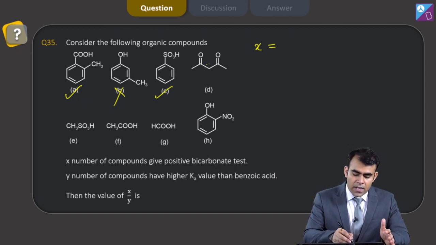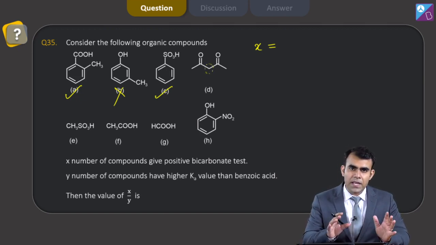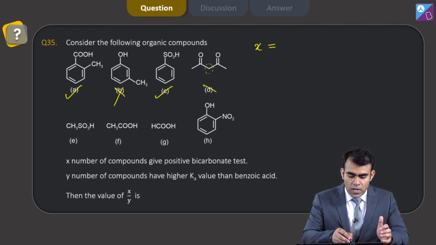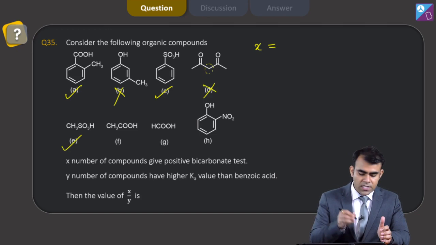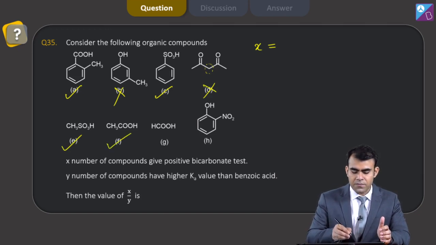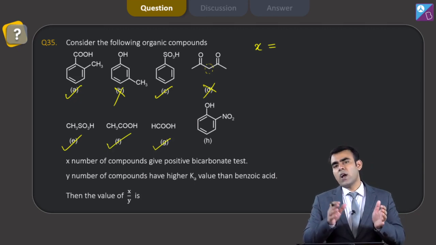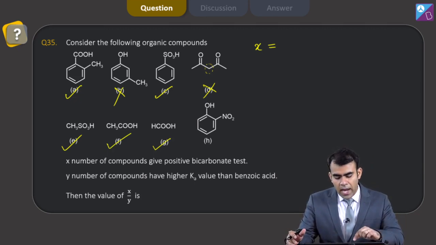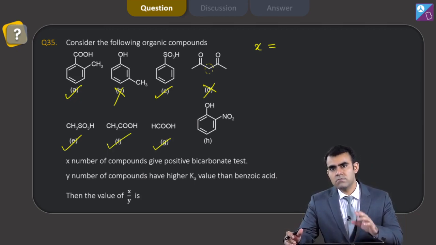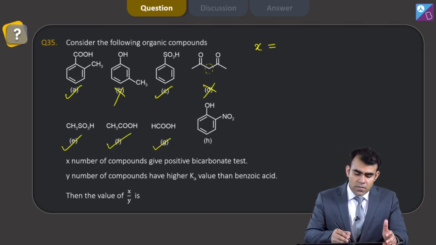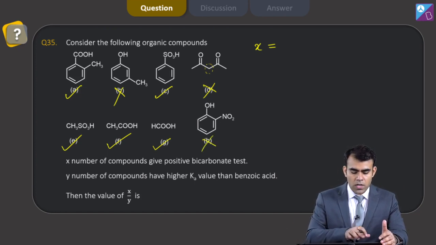These are acidic hydrogens, but their pKa value is higher than that of carbonic acid. So they will not give bicarbonate test. Sulfonic, yes, it will give. Carboxylic, give. Phenol has a pKa value of 10, and if I put NO2 on it, then pKa is around 7.2 to 7.3, but it is above that, so it is not able to give bicarbonate test. So X is 1, 2, 3, 4, 5.